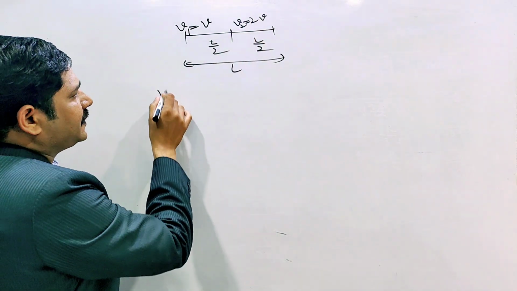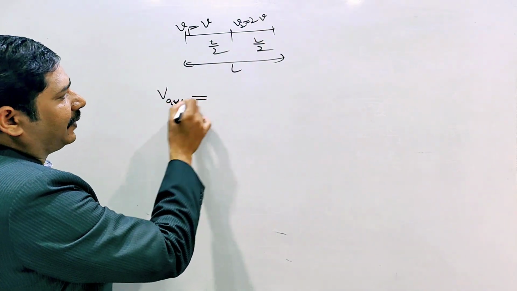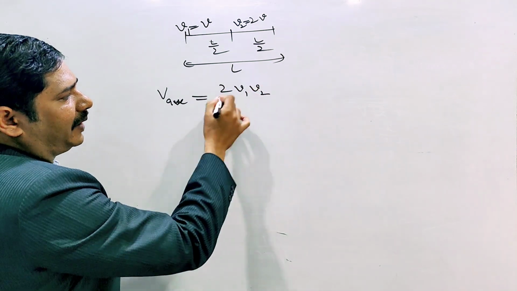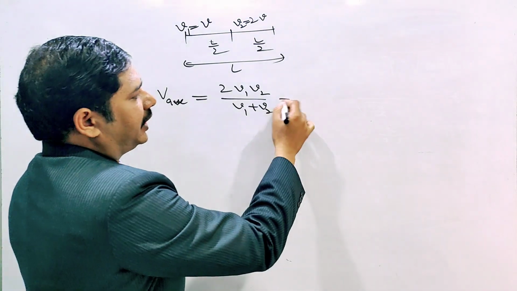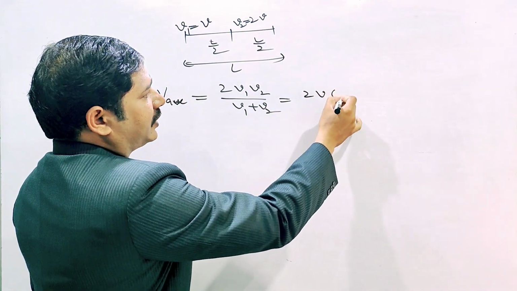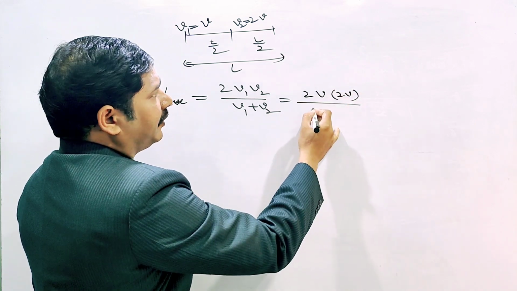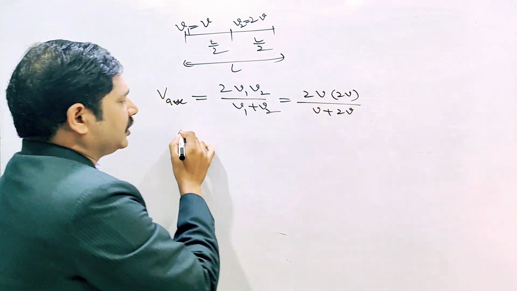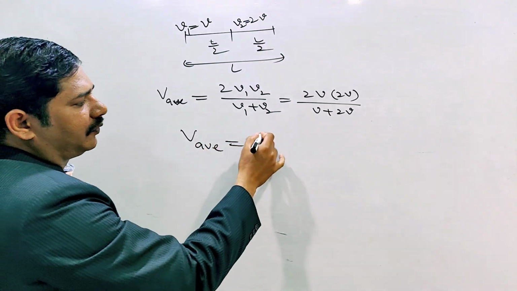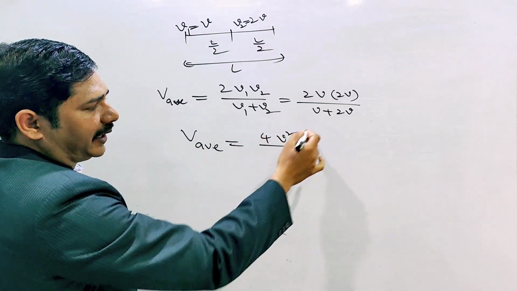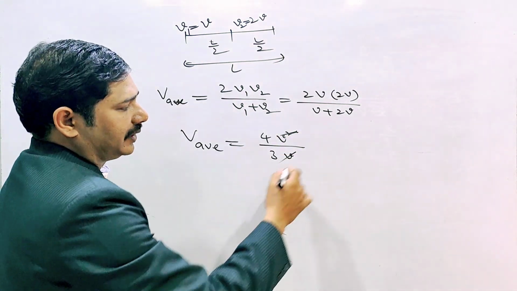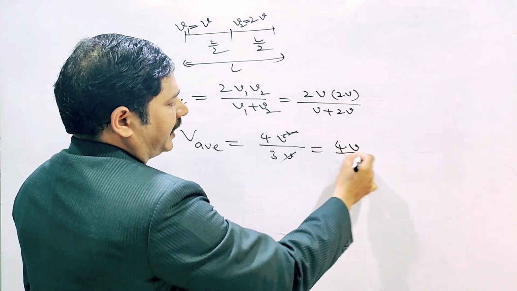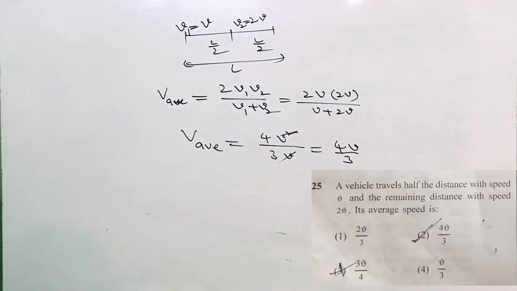The average speed, we know that formula: 2 v1 v2 by v1 plus v2. Here 2 v1 is 2v, v2 is 2v, so it is 2v times 2v by v plus 2v. So v average equals 4v square by v plus 2v, that is 3v. One v gets cancelled, the remaining is 4v by 3, or 4 by 3 v. Which option is correct? The second option is correct.